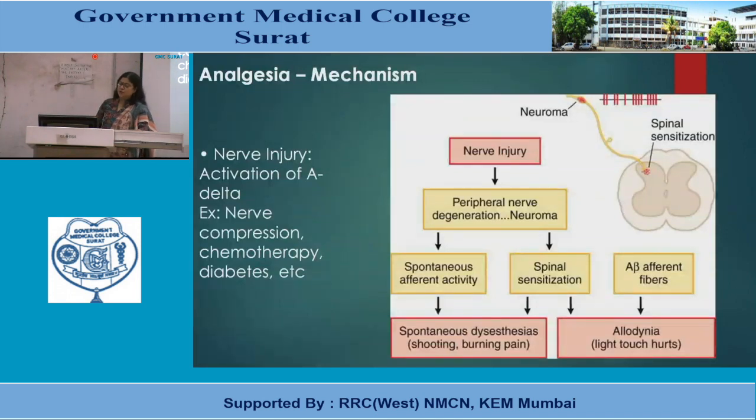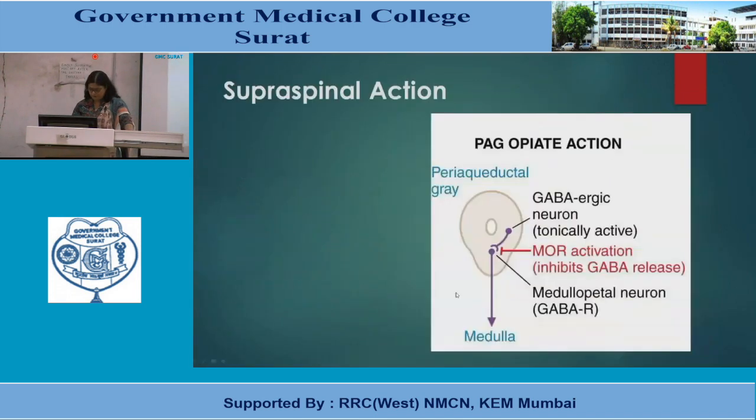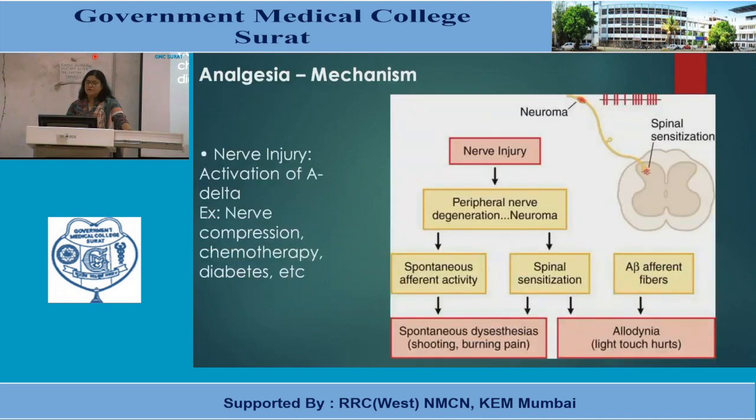Whenever there is nerve injury, like here, there is presence of neuroma, and there will be spinal sensitization. What happens? Nerve injury stimulates peripheral nerve degeneration or neuroma, and there will be spontaneous afferent activity and spinal sensitization, and spontaneous dysesthesias, meaning shooting and burning pain like in neuralgias.